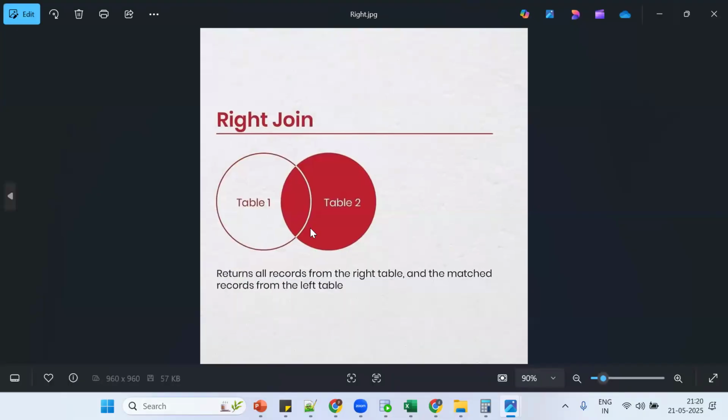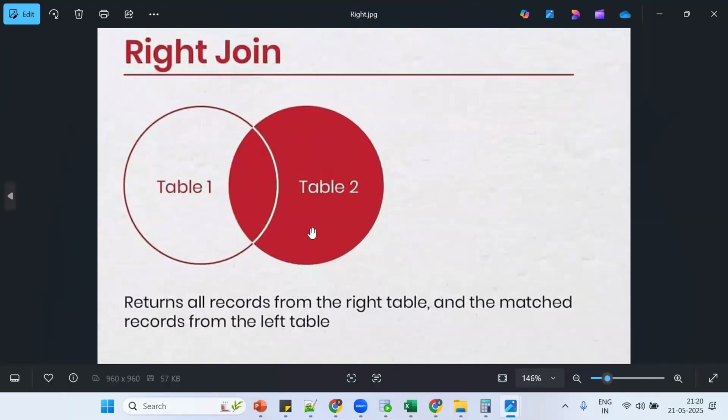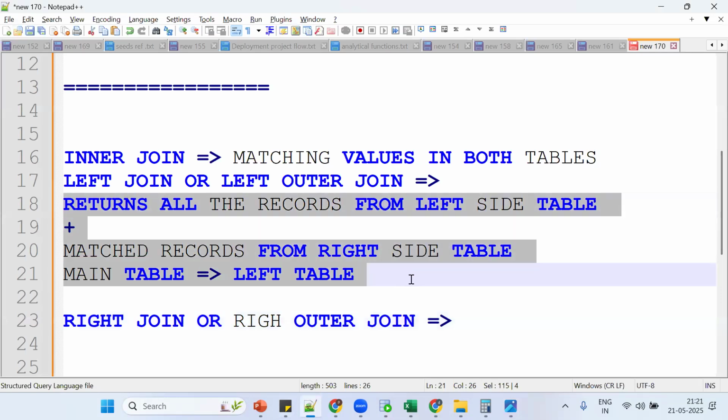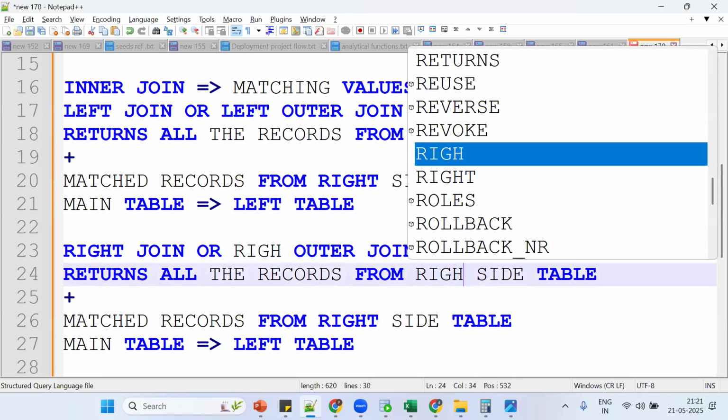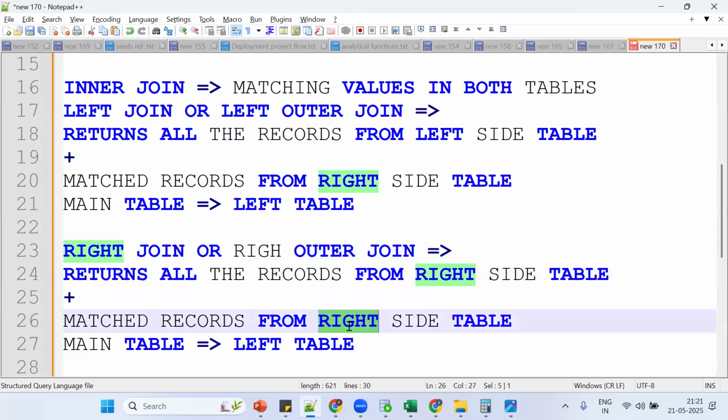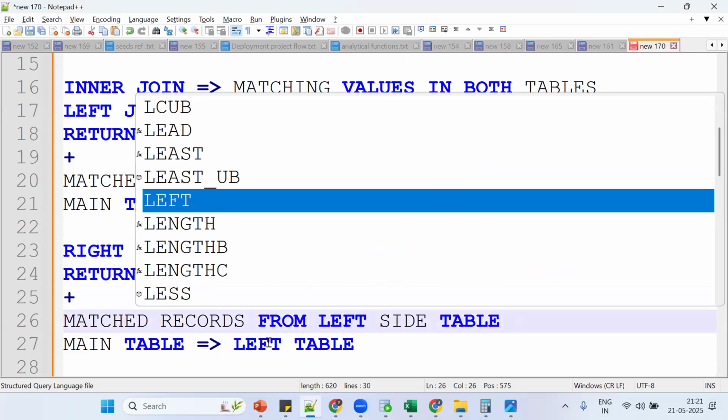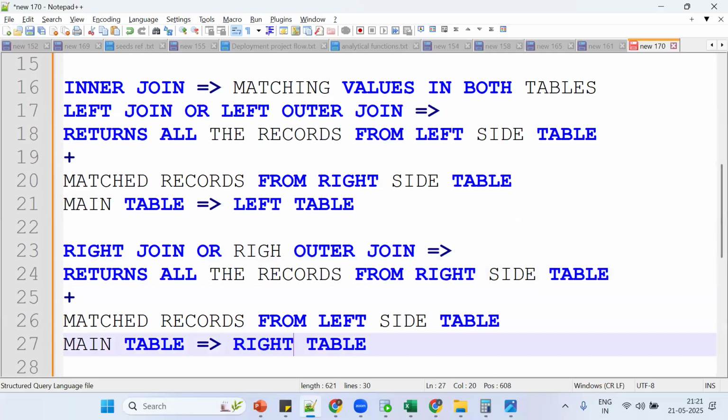Which is the main table? The right side, table two, is the main table. It returns all the records from the right side table and the matching records from the left side table. The right table is the main table.